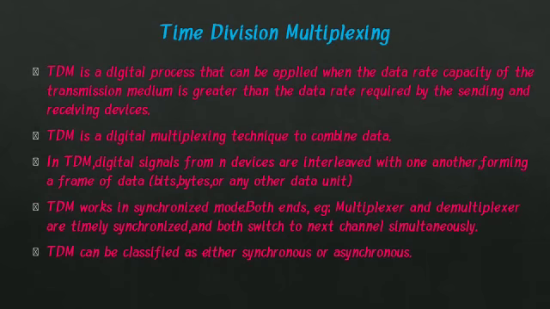Time division multiplexing. TDM is a digital process that can be applied when the data rate capacity of the transmission medium is greater than the data rate required by the sending and receiving devices. TDM is a digital multiplexing technique to combine data. In TDM, digital signals from n devices are interleaved with one another, forming a frame of data: bits, bytes, or any other data unit.